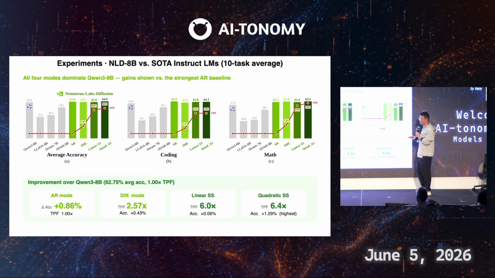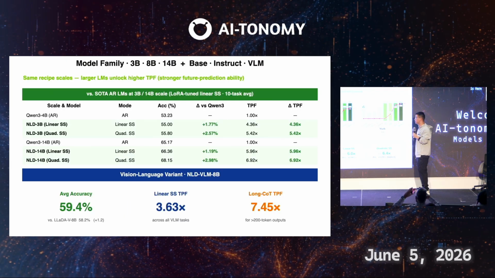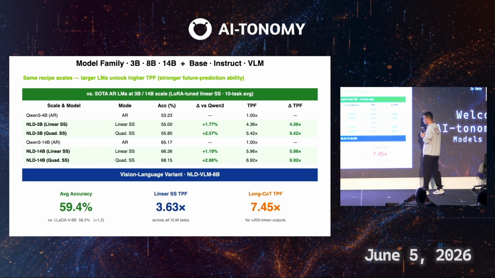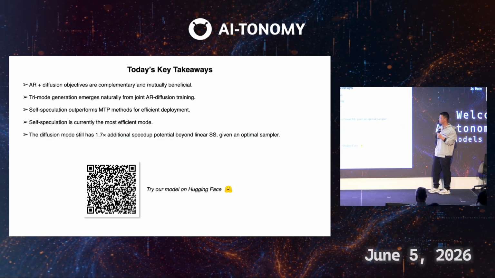Then we have also already answered the three questions. Here are some more results. This is our 8B model. We can achieve better accuracy than Qwen3 models with all modes and achieve up to 6 tokens decoded per model forward. Similarly, our 3B 14-bit model can achieve similar speedup, and our VLM also becomes the best open source diffusion VLM, and it's all open source.